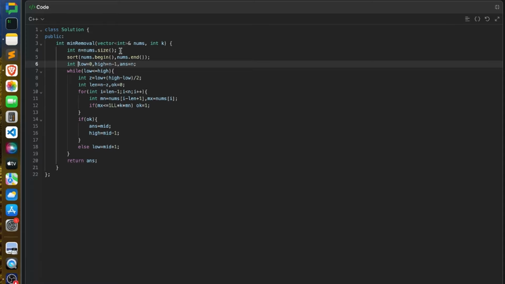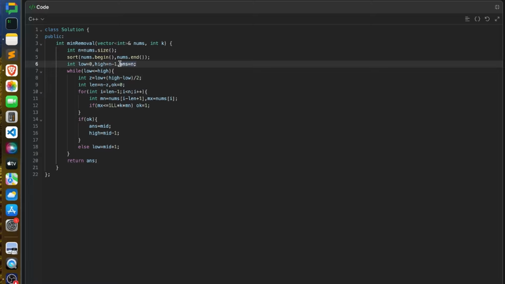This is the code of the second problem. This is the size of the given array. I initially sorted it. This is my low, this is my high. So low means the minimum number of elements you can remove, which is 0 for the case when the given array is itself balanced. So in that case you don't have to remove any element. So the low is 0. High is n minus 1, because if you have a single element in the given array, that is already balanced. So at max you can remove n minus 1 elements.